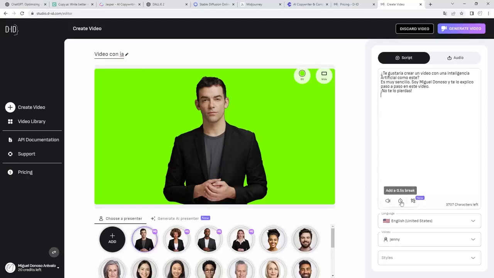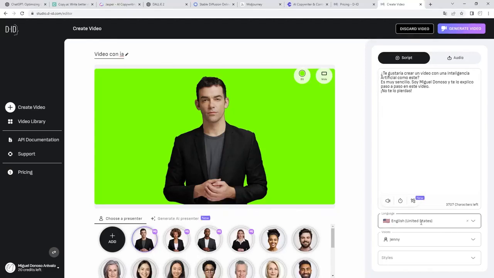And we have only 3 options down here. Listen to the text. Add a pause of 0.5 seconds at the point where we are. Or that artificial intelligence continues this text. That is, let this text grow. We think it is too short, so we say it generates more text. And here it tells us the number of characters we have left. It is the maximum that we can make our presenter read.